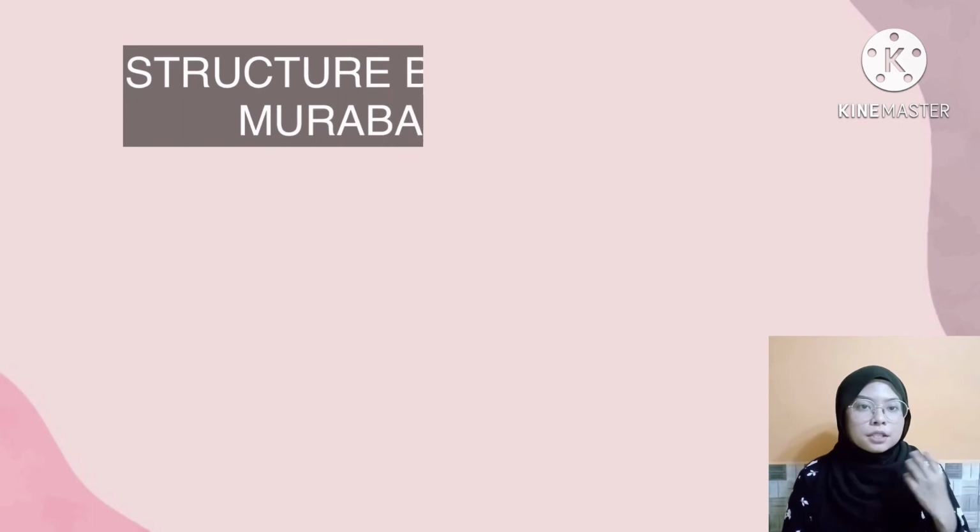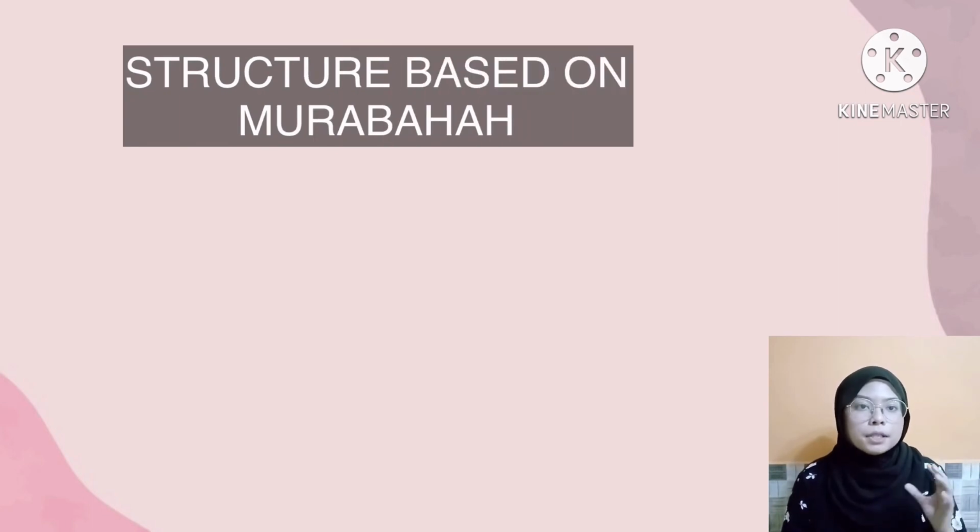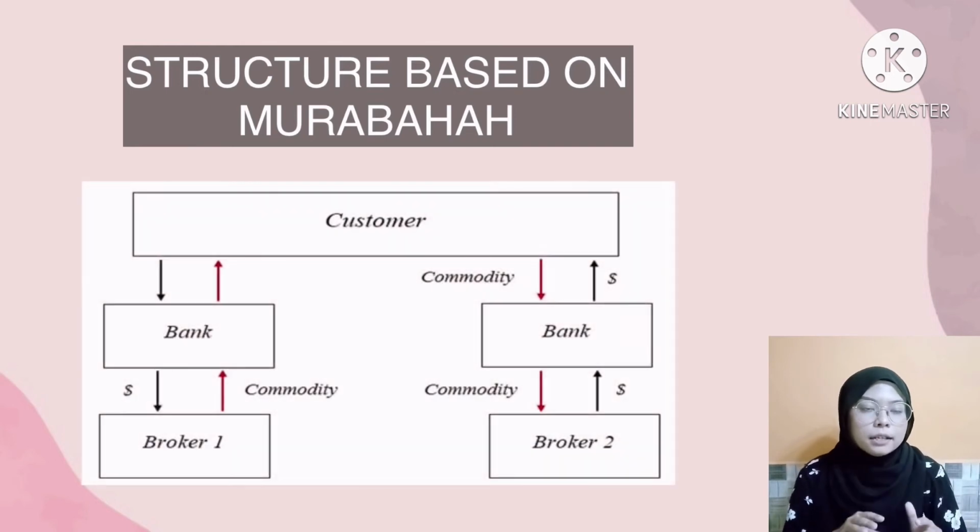While the structure for Islamic term deposit based on commodity murabahah is where a specific asset, as deemed fit by the bank, is identified and used as the underlying asset for the sales and purchase transaction between the bank and customers. Technically, in the case of commodity murabahah, the bank will buy a certain commodity from a broker and sell it to a client who does not want to own the commodity. Therefore, they will sell the commodity to another broker to get cash.